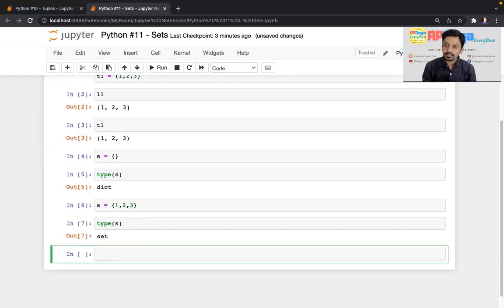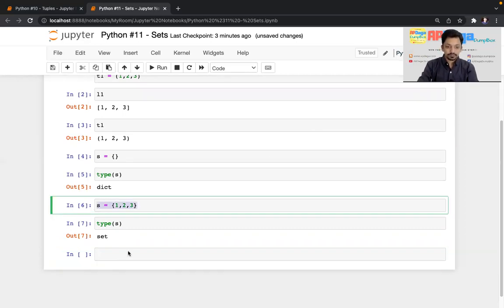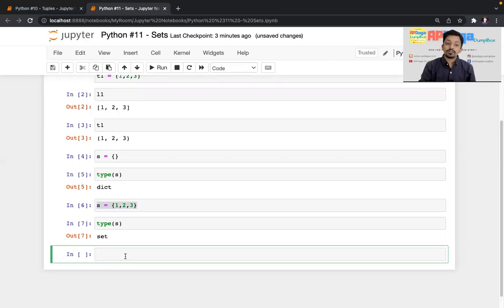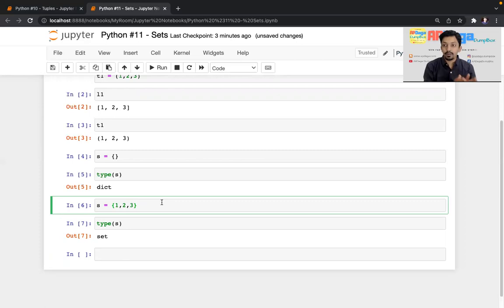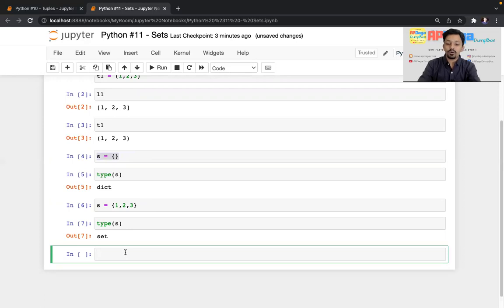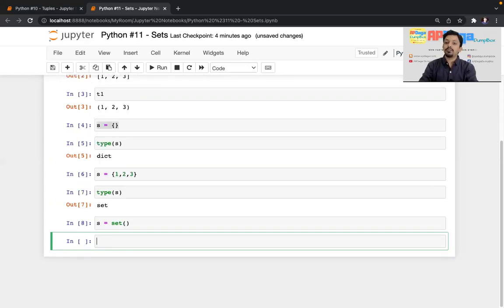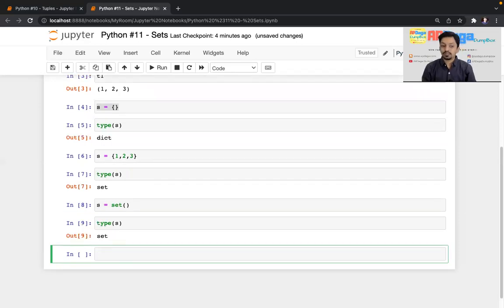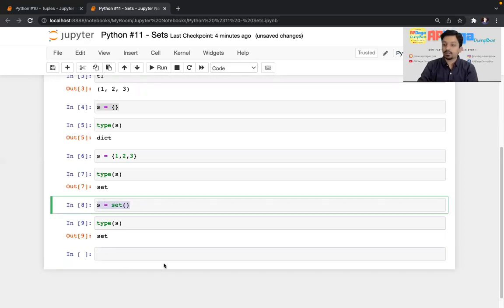Why is it not considered a dictionary? Because a dictionary has a slightly different syntax. There are curly brackets in a dictionary, but the syntax is a little different. We'll talk about that in a future video. So this is how you can create a set. Then you will ask, what if you want to create a blank set? This syntax cannot be used, right? So what you can do is write s equal to set, without passing any value, and it will create a blank set. If I check the type of s now, it is set. So this is the syntax to create a blank set.